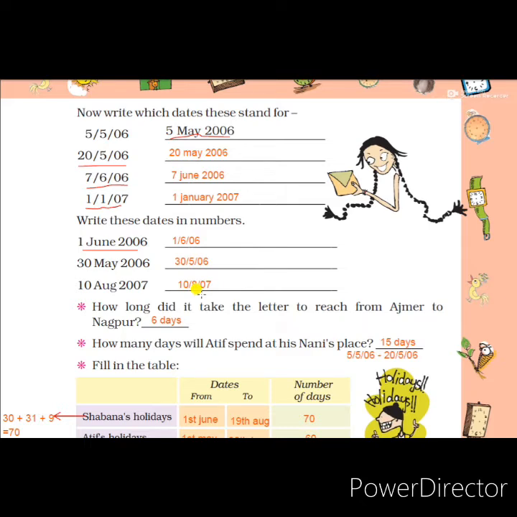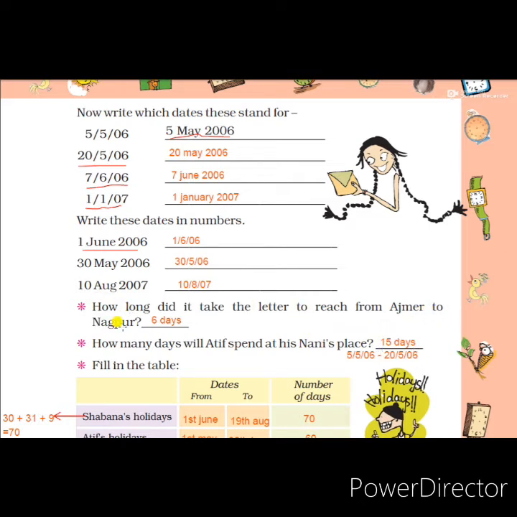We have to write the dates in different ways. Now here two or three questions are asked relating to the previous page, "Holidays are fun," about Shabana and Atif's holidays. We have to write the answers. The question is, how long did it take the letter to reach from Ajmer to Nagpur?